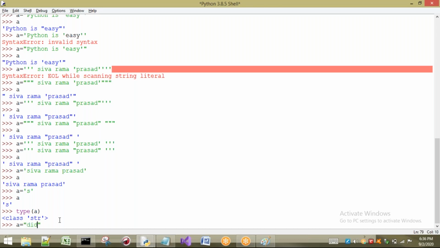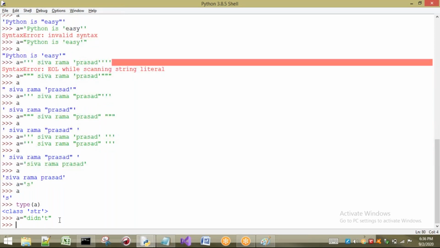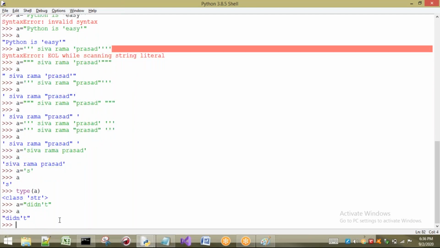For example, if I print this one, what happens? Let us see. It is going to take single quotes, no problem. If you want to print a single quote inside double quotes, or double quotes inside single quotes, there is a problem. See what happens. Our interpreter is going to get confused between two double quotes, two single quotes, or triple quotes.